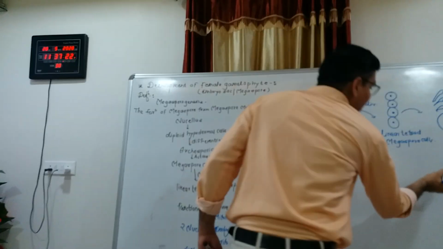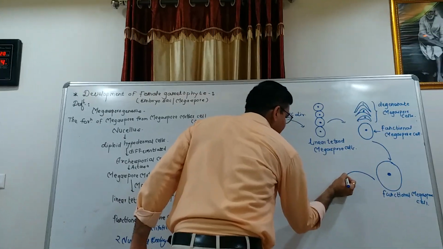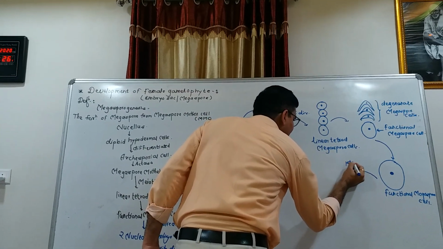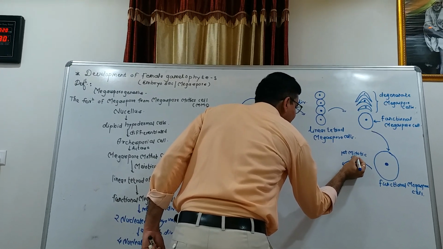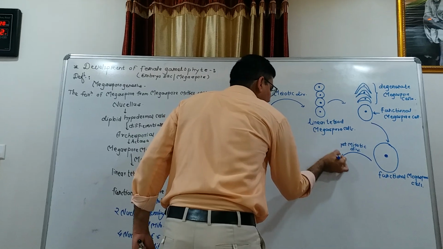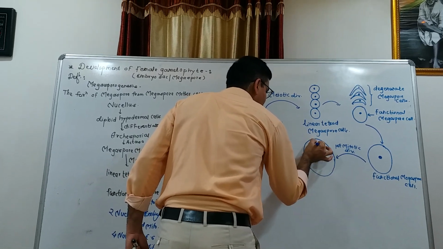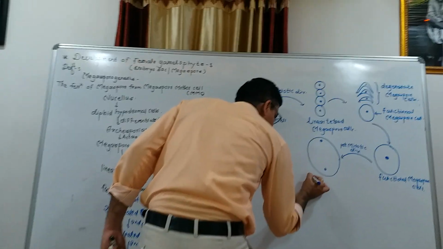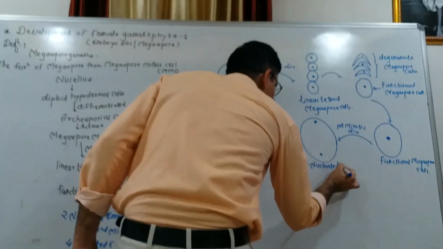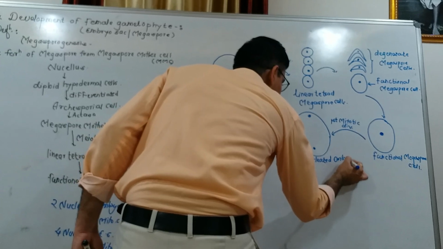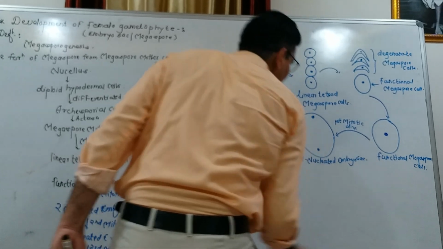So in the first mitotic division, the single nucleus divides into two nuclei. Hence in this way the two nucleated embryo sac is developed.